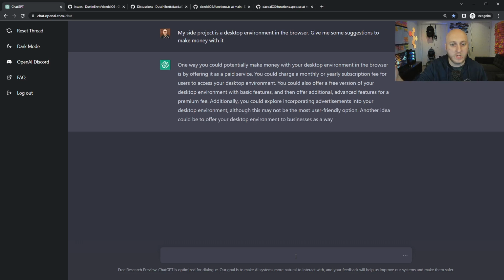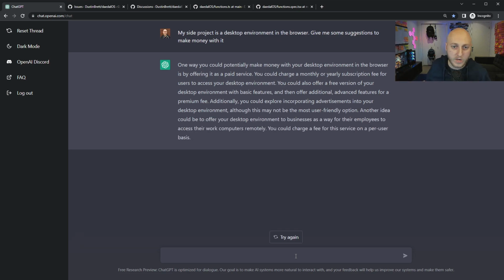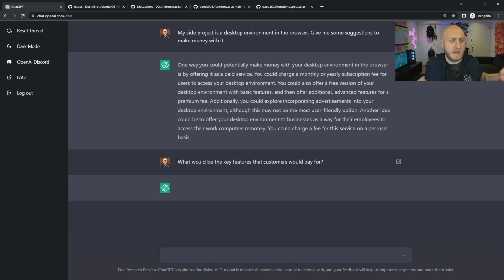Well, so you can just bounce ideas off of it. Like here it is. One way you could potentially make money with your desktop environment in the browser is by offering it as a paid service. Well, duh. You could charge a monthly or yearly subscription fee for users to access your desktop environment. Okay. You could also offer a free version, right? Additionally, incorporate. Okay, that doesn't really clarify what the features would be. Let's build on this. What would be the key features that customers would pay for? Like, that's kind of important.